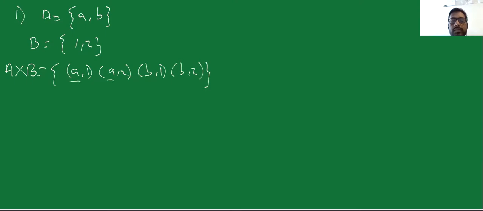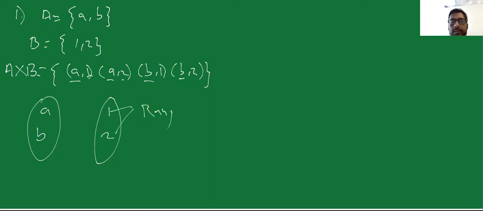The first terms are your domain. So my domain would be A and B. My second terms, 1 and 2, these are my range. So 1 and 2 is my range.